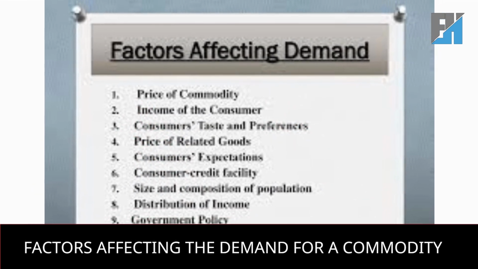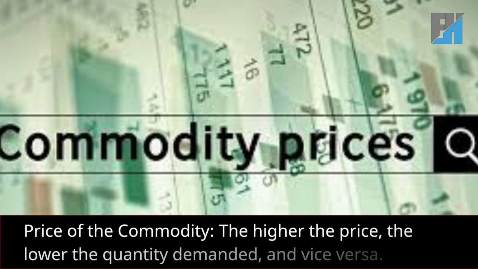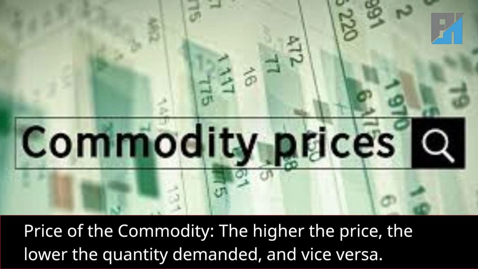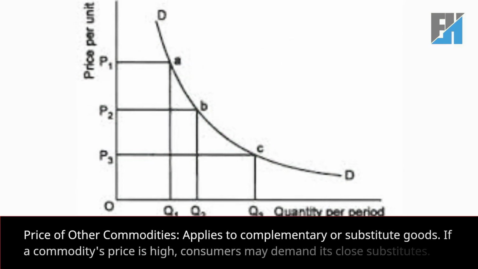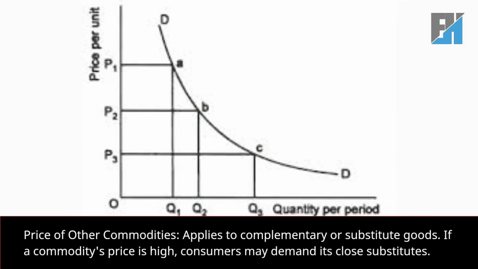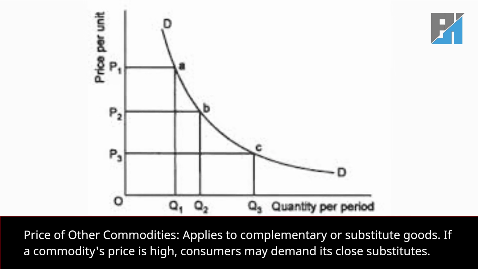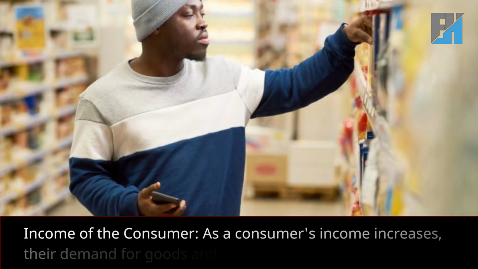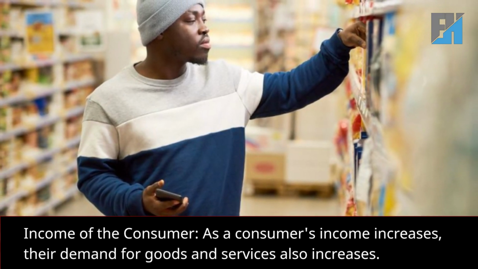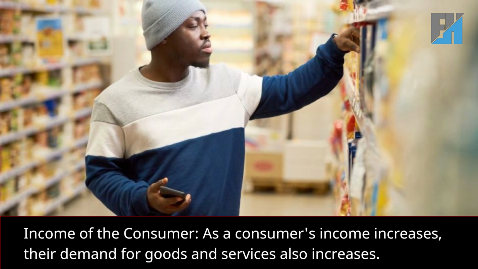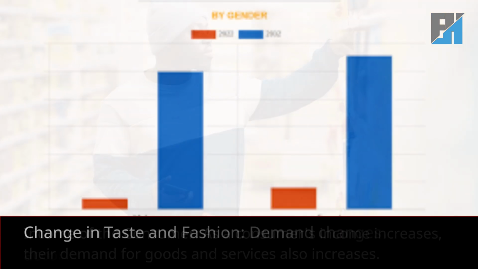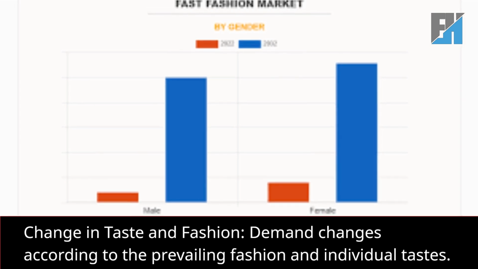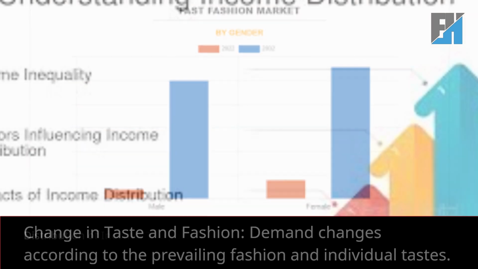Factors affecting the demand for a commodity. Price of the commodity: the higher the price, the lower the quantity demanded, and vice versa. Price of other commodities applies to complementary or substitute goods. If a commodity's price is high, consumers may demand its close substitutes. Income of the consumer: as a consumer's income increases, their demand for goods and services also increases. Change in taste and fashion. Demand changes according to the prevailing fashion and individual tastes.